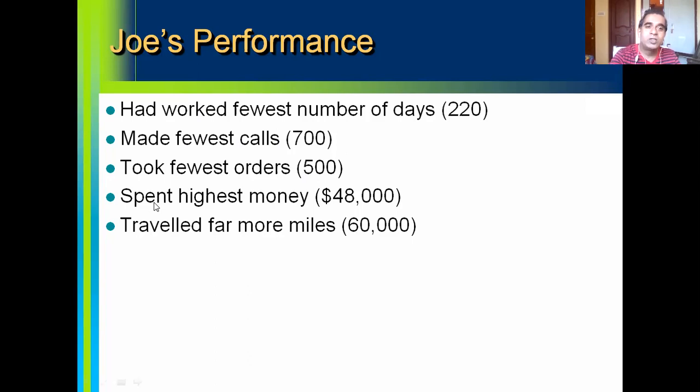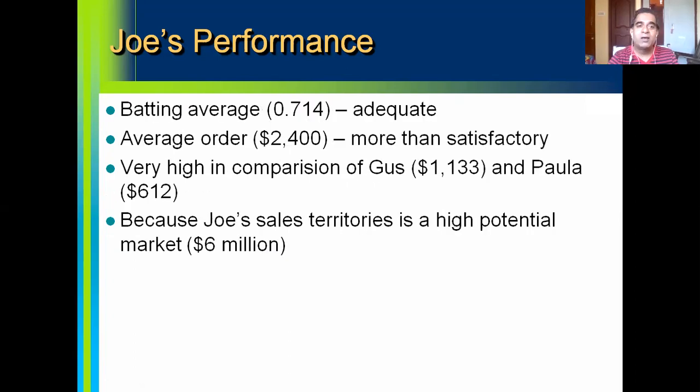Though he has made the fewest calls, worked the lowest number of days, and taken the fewest orders, he has spent the highest money on travel expenses, that is $48,000. He is the sales rep who has traveled far more miles compared to the remaining two, that is 60,000 miles.